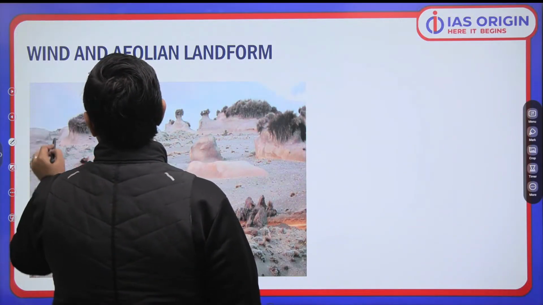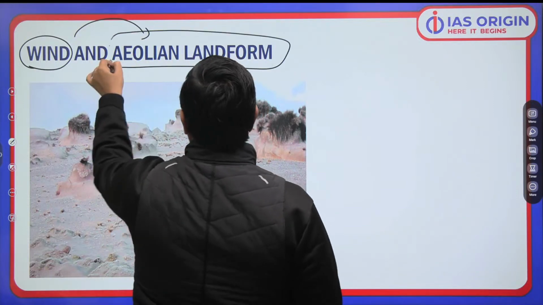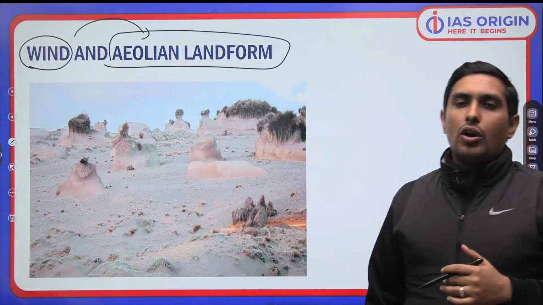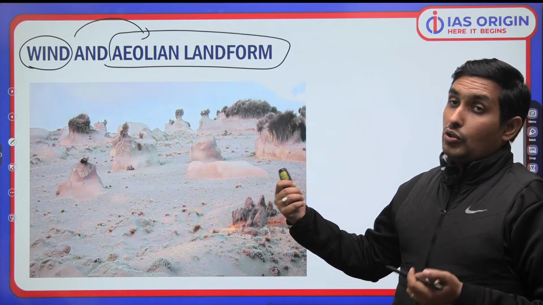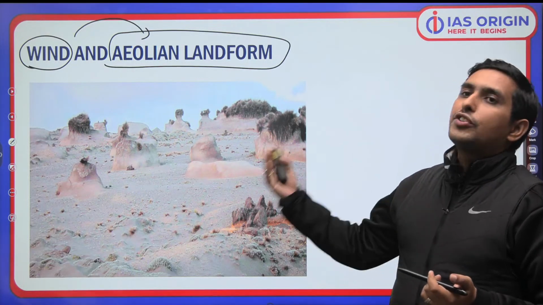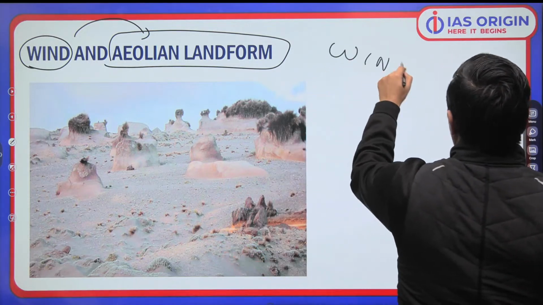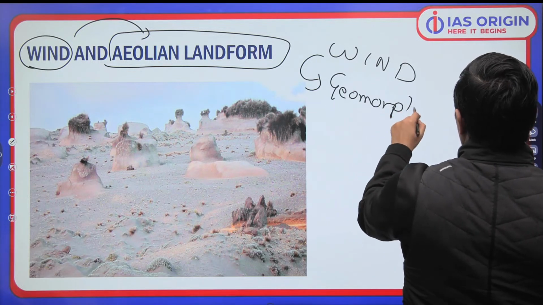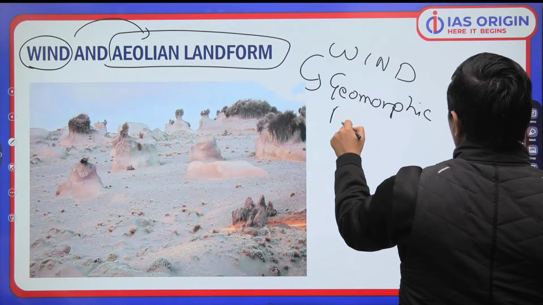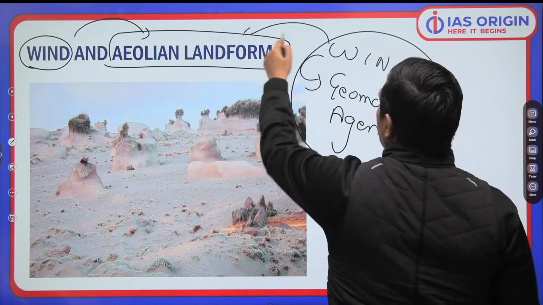Now, you must be knowing, wind landforms are also known as Aeolian landforms. Why? Because when we talk about the Greek gods, the god of the wind is Aeolus. So Aeolus ke naam pe Aeolian landform is there. So you have to know that whenever wind action is taking place, whenever the wind is acting as a geomorphic agent, what do we see? We see the formation of Aeolian landforms.